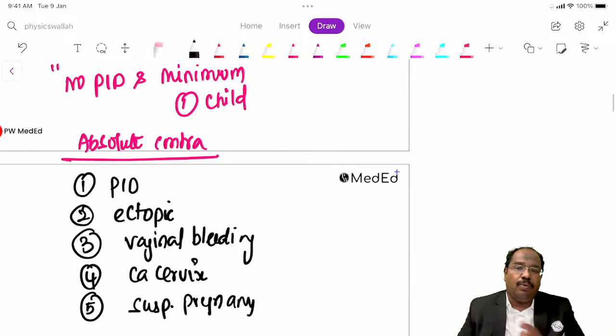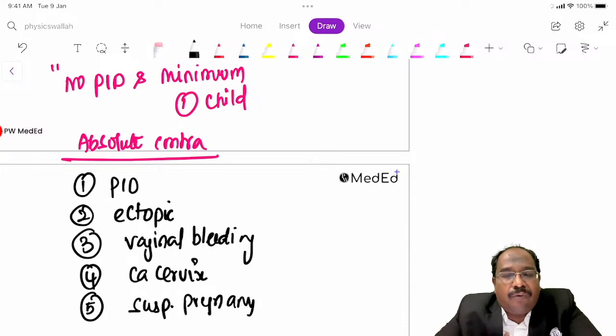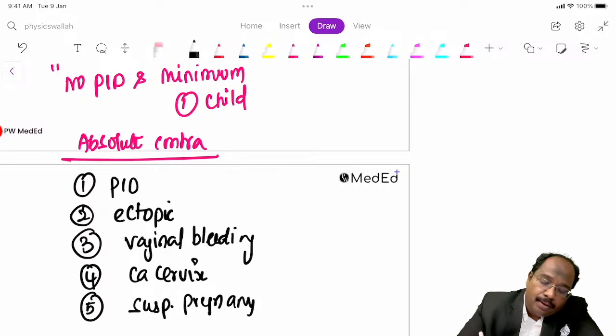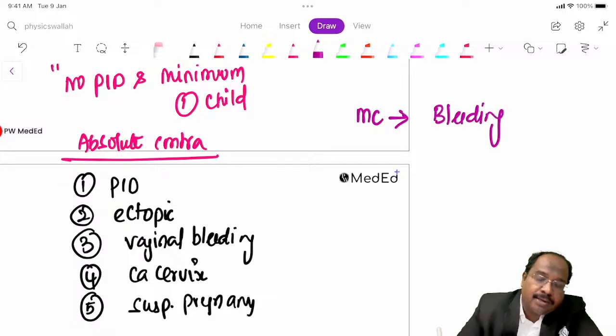Now, can you tell me the most common side effect of this IUCD? I'm just giving an outline, so for the crash course it will be very useful. The most common side effect is bleeding, according to the textbook of Park.